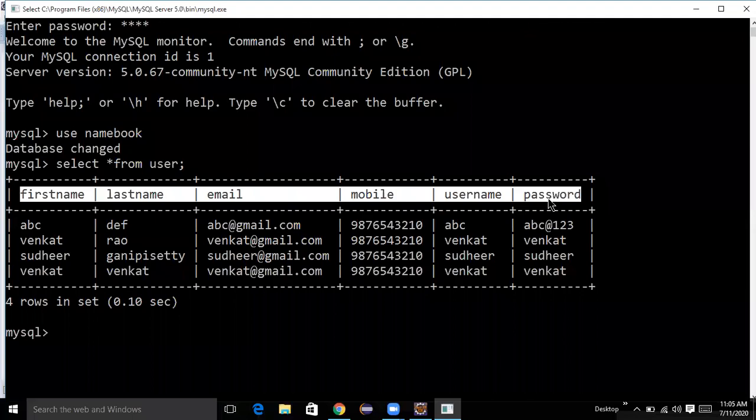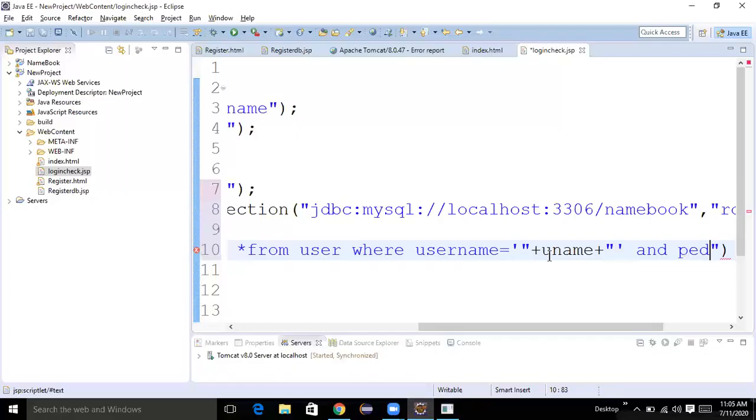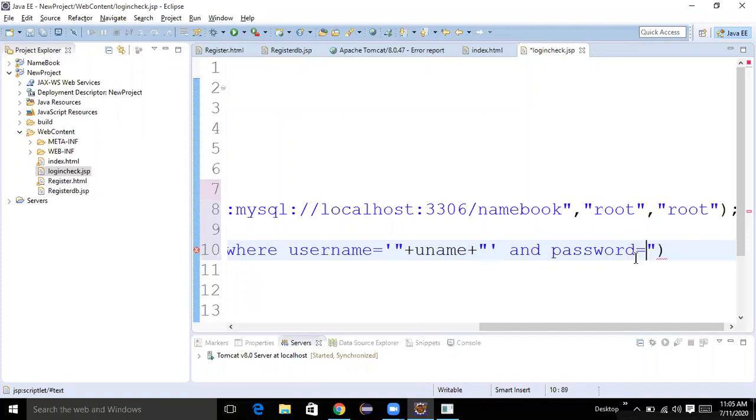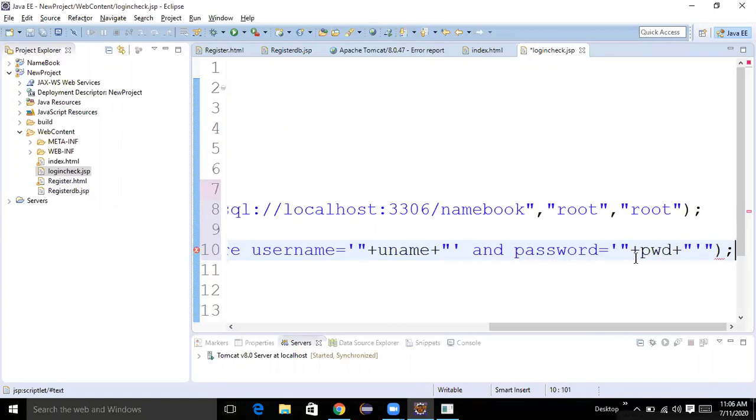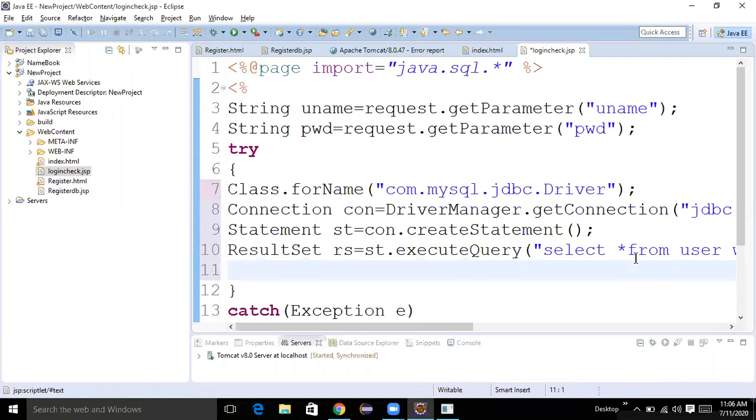Next, pwd or password, here the password column name. So you need to write the column name. Password equal to, here you have taken the shortcut pwd. Okay. Next, we need to check while rs.next. In which column it is available, we don't know, right?